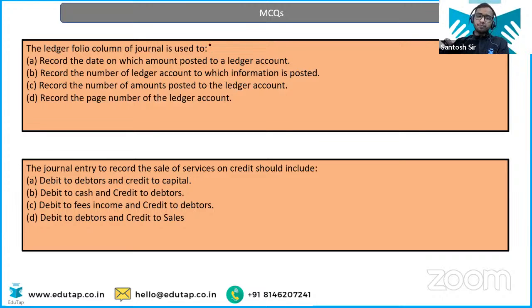Ledger folio column of journal is used to do what? Ledger folio of the journal, not of the ledger account. Ledger folio column of the journal. Record the date on which amount posted to the ledger account. Record the number of ledger account. Record the number of amounts posted to the ledger account. Record the page number of the ledger account. Okay, let me know in the chat section. I'm waiting.